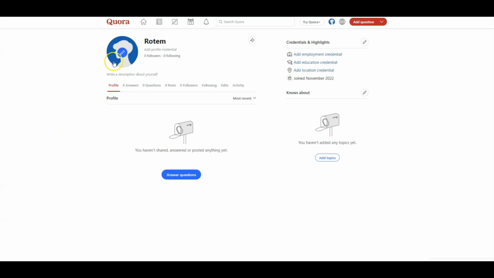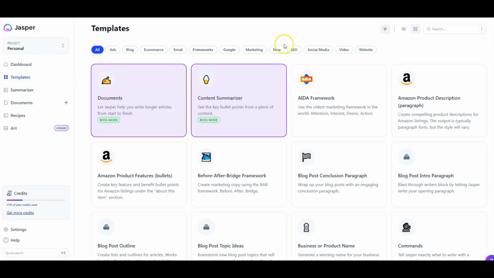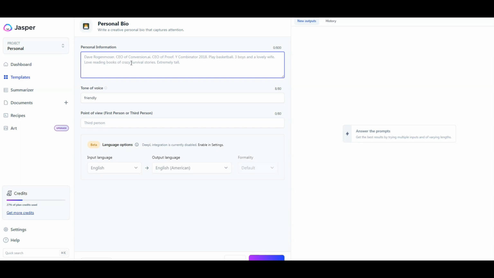You can upload a profile picture, and we need to write a description. In order to write a description, I will go to Jasper AI. In Jasper, I will click on template, then social media, and on personal bio. Now I can add a short basic text. Here I will add a few words. I will choose the tone of voice to be friendly, and then just click on generate at the bottom.